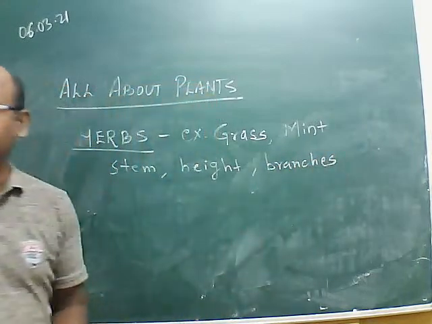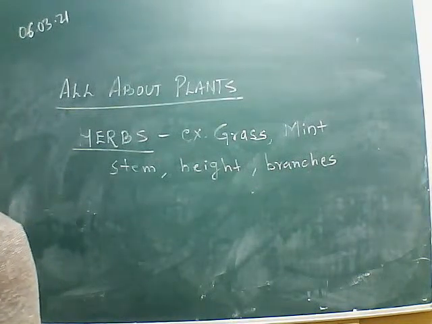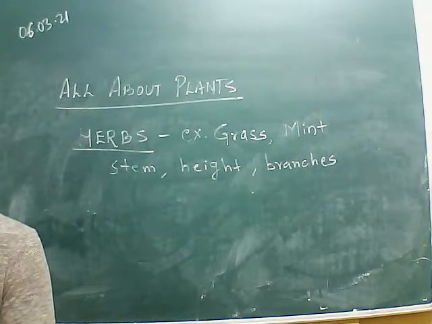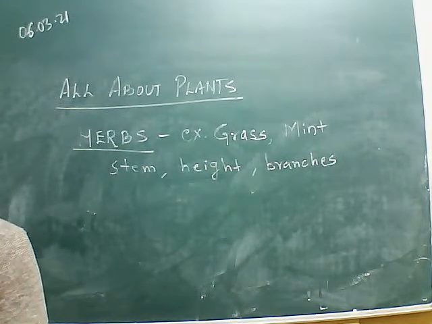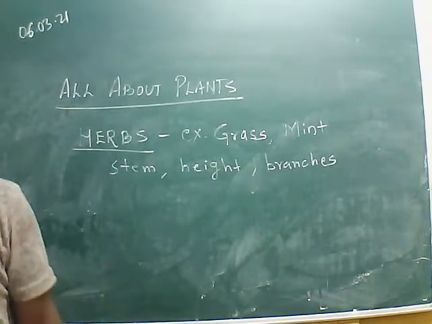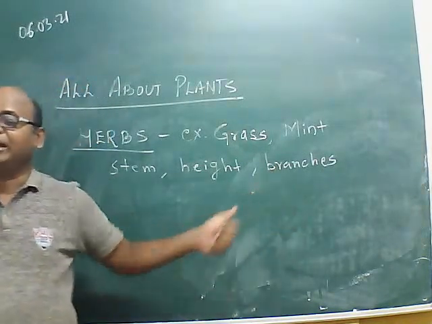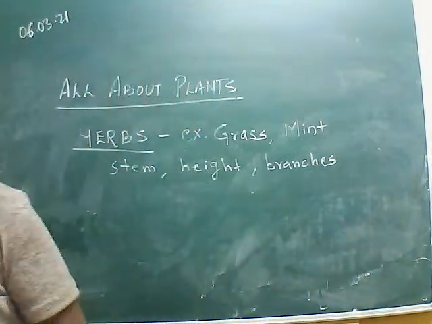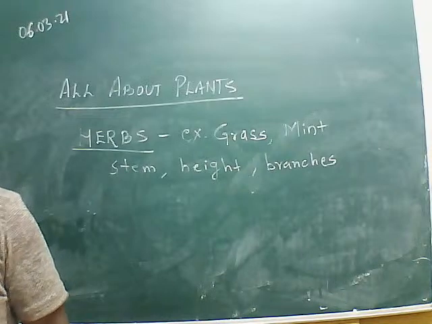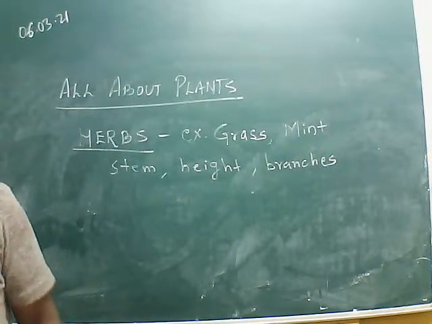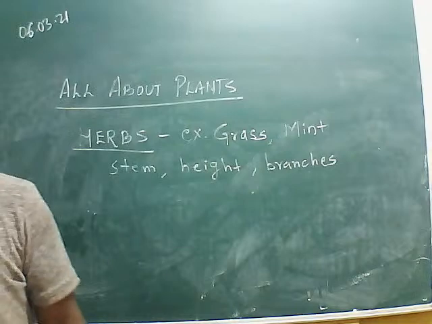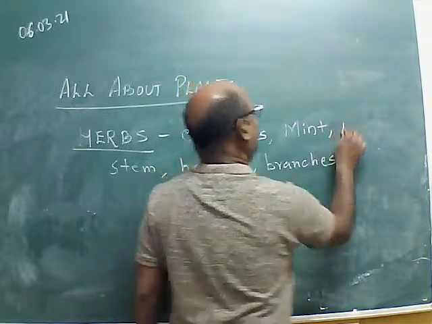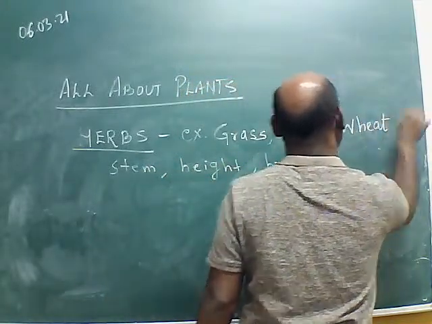It has a very green, weak, tender stem. Herbs are very small plants. The height of the herb is below 1 meter, and we will find they have very few branches, and in some there are no branches at all. A lot of examples are given by you. Wheat is an example, and grass is also an example. Very good. All of you have given good examples. Wind, this example is given by Elias.